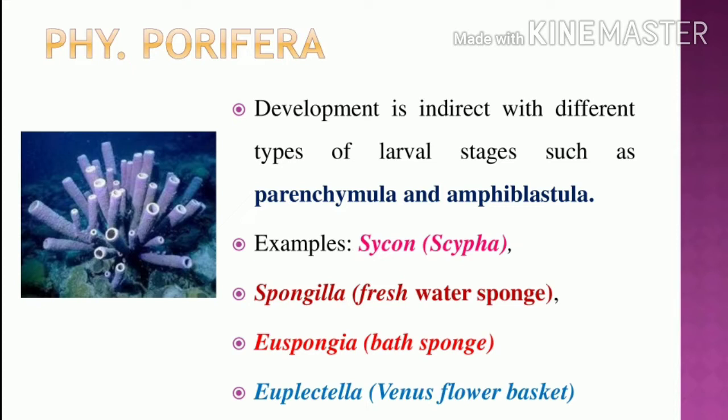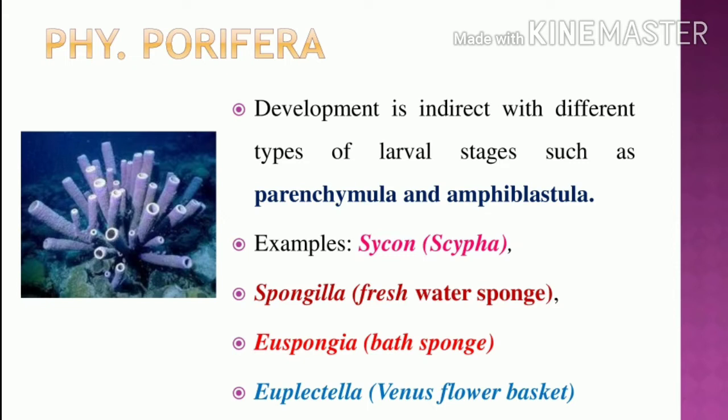What are the larval stages of phylum Porifera? One is parenchymula and amphiblastula. In exams they ask match the following, or mismatch, or correct-match questions combining all the phyla's larval stages. So indirect development means they have various larval stages. What are the larval stages in phylum Porifera? Parenchymula and amphiblastula.